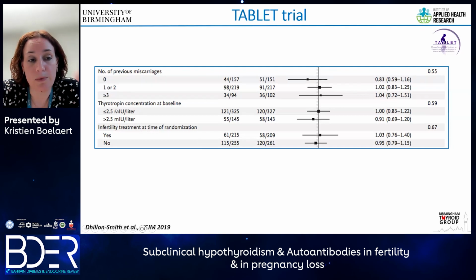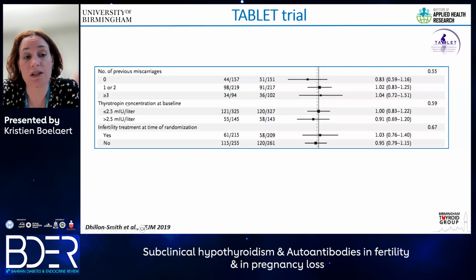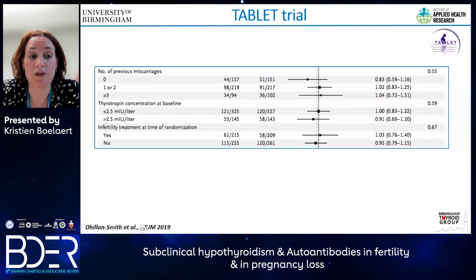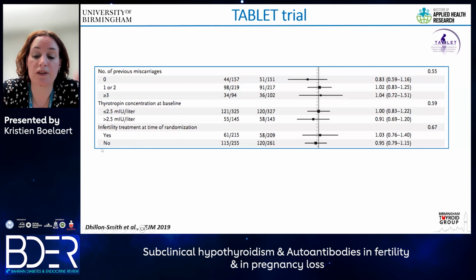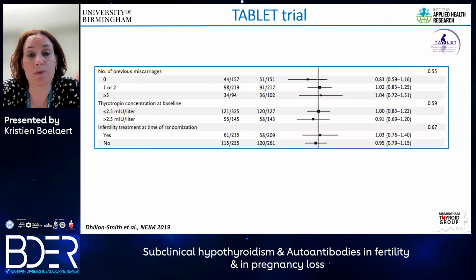Similarly, and this is really important, the thyrotropin concentration at baseline did not appear to make a difference. So we did not find that treating women with TPO antibodies and a serum TSH that was greater than 2.5 but less than 4 resulted in better outcomes. And again, whether women underwent infertility treatment at time of randomization or not had no particular effect.